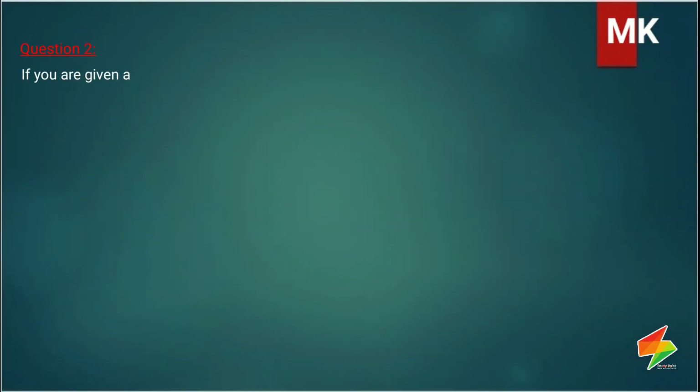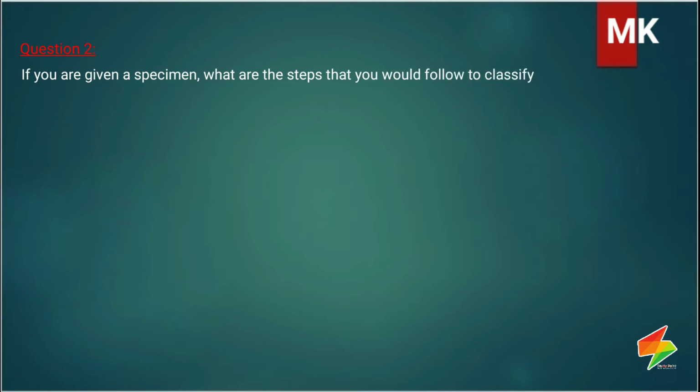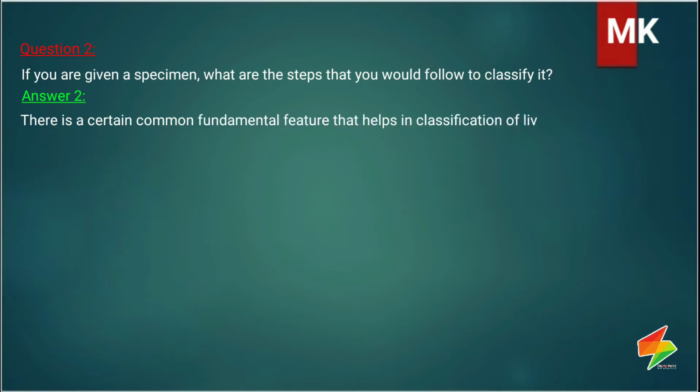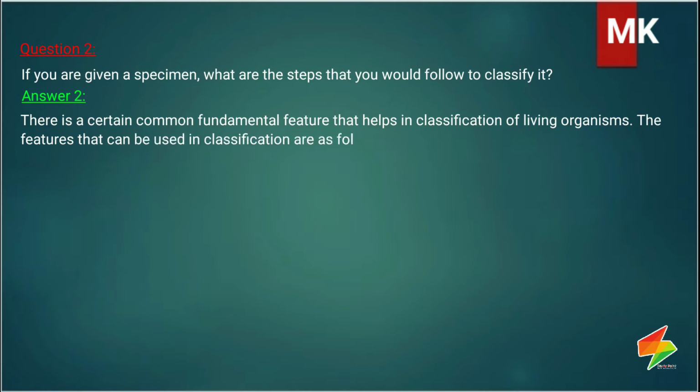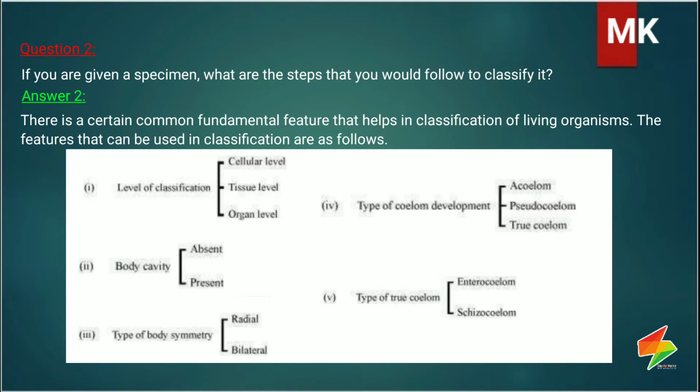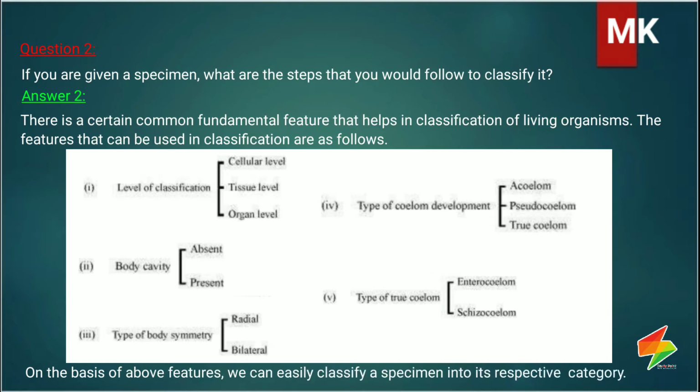Question 2. If you are given a specimen, what are the steps that you would follow to classify it? Answer 2. There is a certain common fundamental feature that helps in classification of living organisms. The features that can be used in classification are as follows. On the basis of above features, we can easily classify a specimen into its respective category.